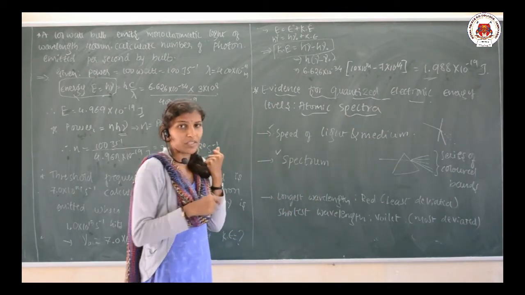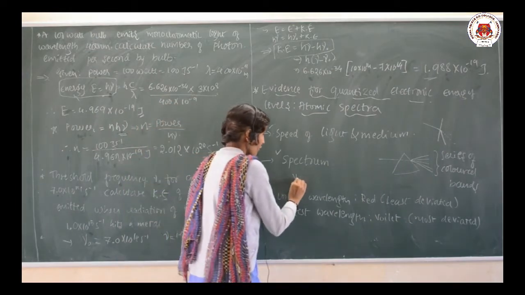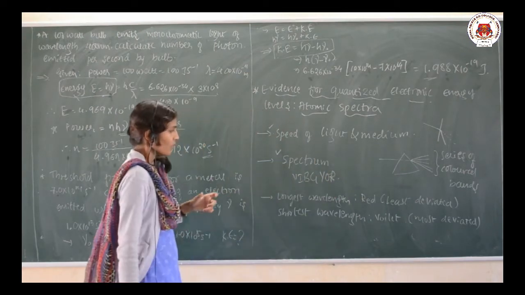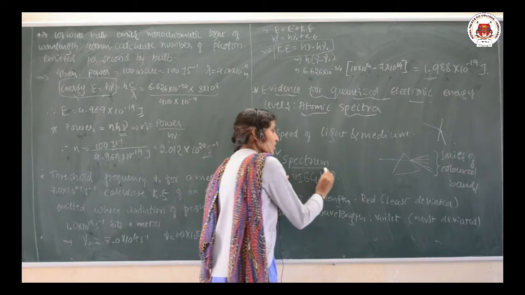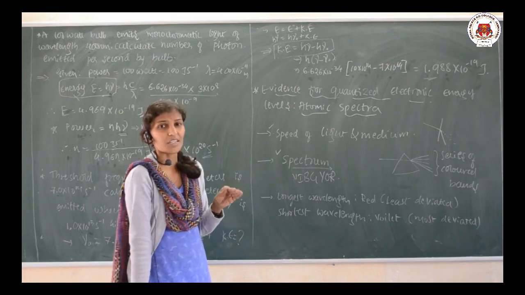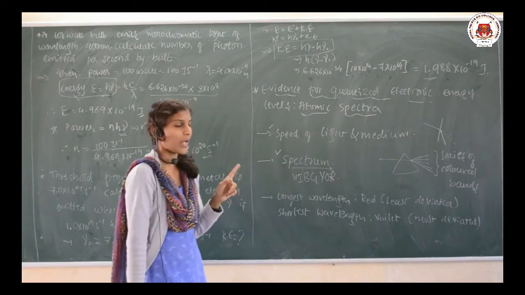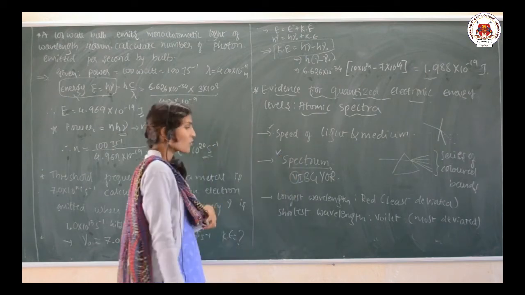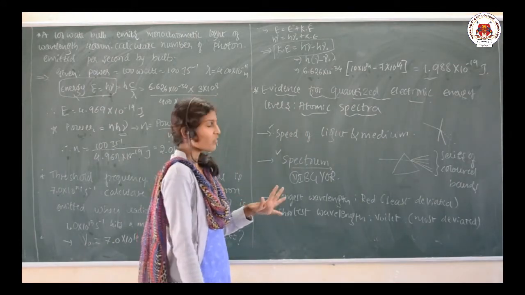In the visible spectrum, already you know the colors, VIBGYOR, the arrangement of the colors. Here they are arranged in increasing order of wavelength. Red color has the longest wavelength, but it is less deviated from its original path, whereas violet has the shortest wavelength, and it is the most deviated.